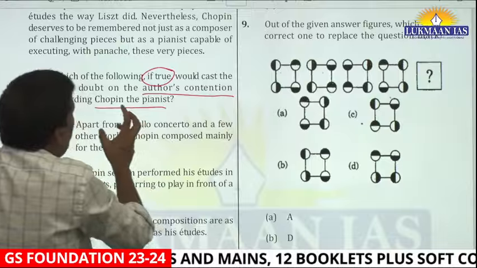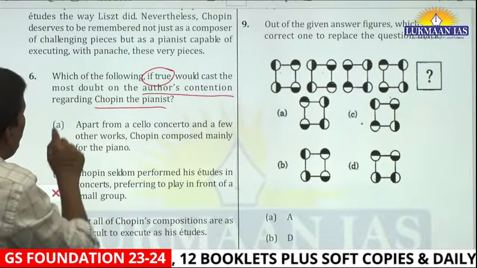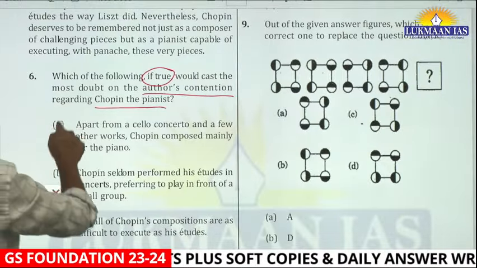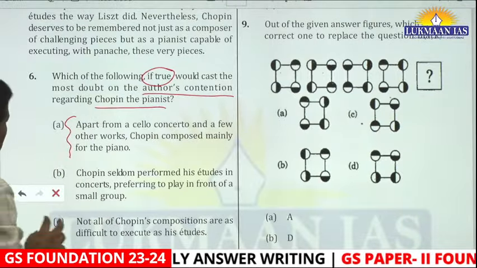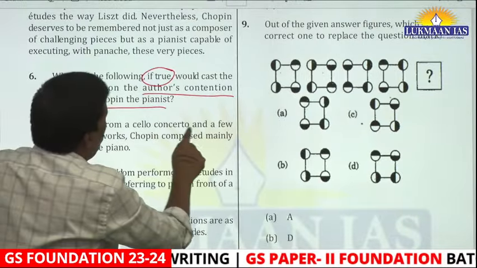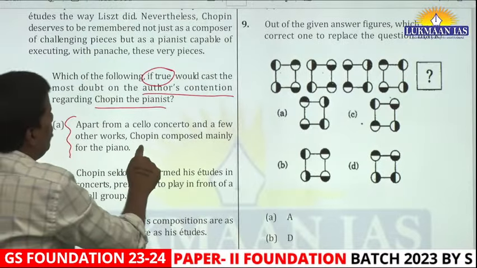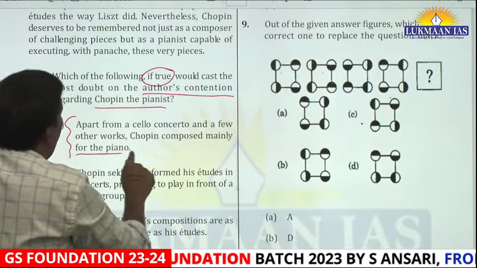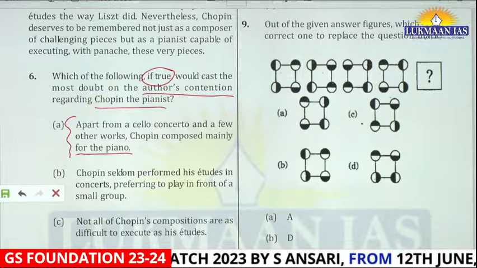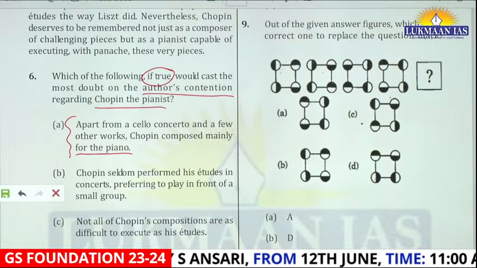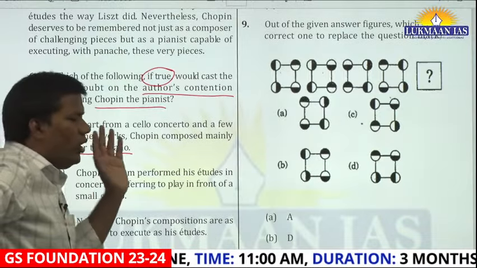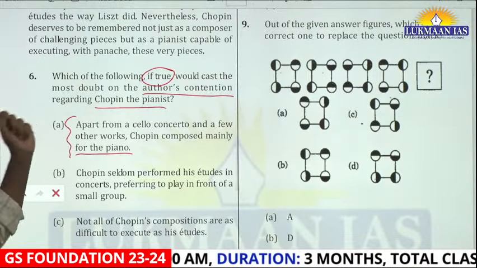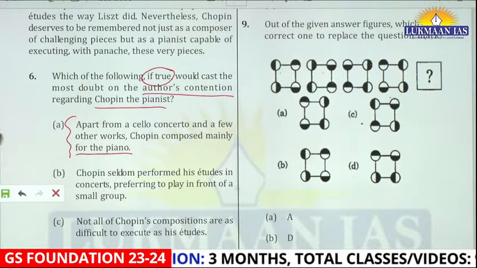Whether this would cast doubt on the contention that Chopin was a great pianist: apart from a cello concerto and a few other works, Chopin composed mainly for the piano. See how it is undermining? The moment you read it, I would not say it is exactly favoring either, but I think you got the point.